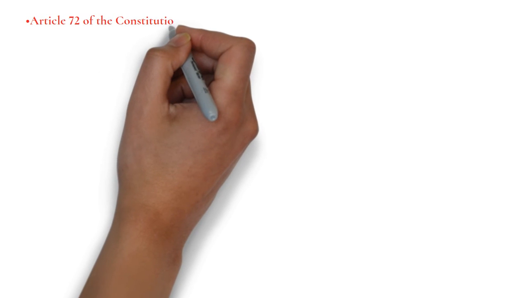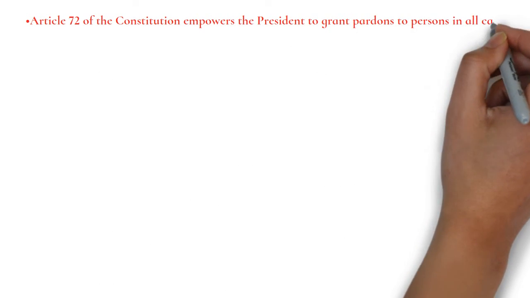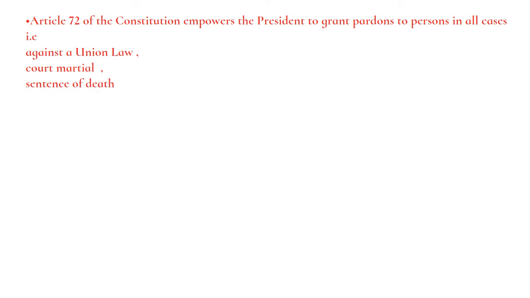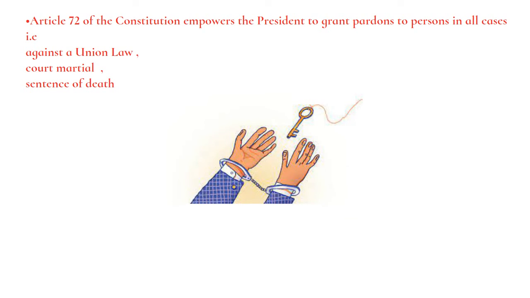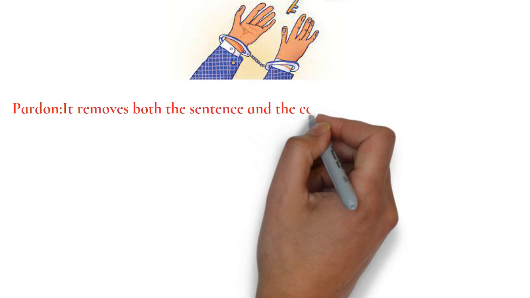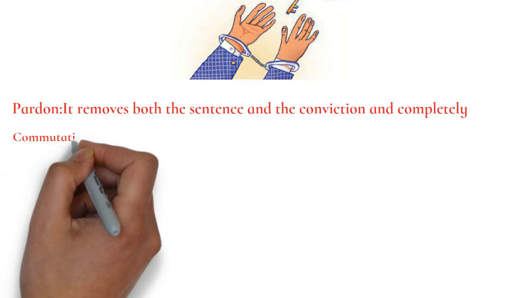Then, the president has one more power, that is under Article 72 of the Constitution. The president is empowered to grant pardons to persons who have been tried and convicted of any offence against union law, by court-martial, or sentenced to death. Then what does pardon mean? Pardon means removing both the sentence and the conviction, completely absolving the convict from all sentences, punishments and disqualifications.